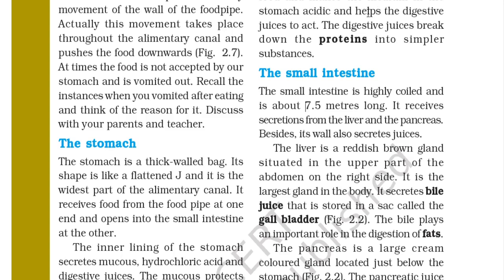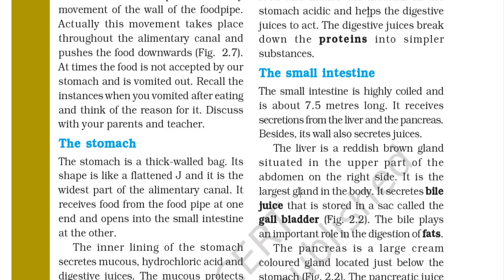The small intestine. The small intestine is highly coiled and is about 7.5 meters long. It is a very long coil. It receives secretions from the liver and the pancreas. Besides, its wall also secretes juices. So the small intestine has its own secretion juice, and it also takes the secretions from the liver and pancreas. The liver is a reddish brown gland situated in the upper part of the abdomen on the right side.